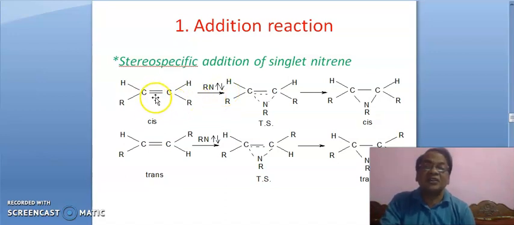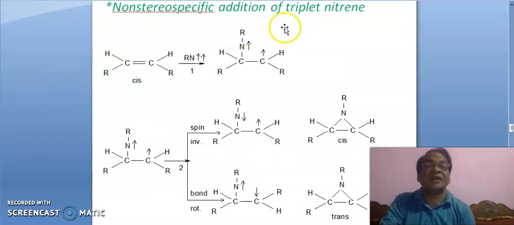Here when this bond breaks, clockwise will interact with anti-clockwise and anti-clockwise interacts with clockwise, leading to this transition state and leading to this product, which is cis. In a similar fashion, it is trans. R and R, these two alkyl groups are on opposite sides, therefore it is trans and it is giving the trans product.